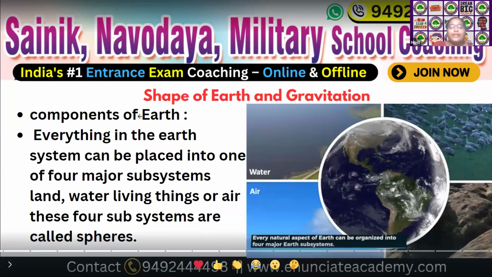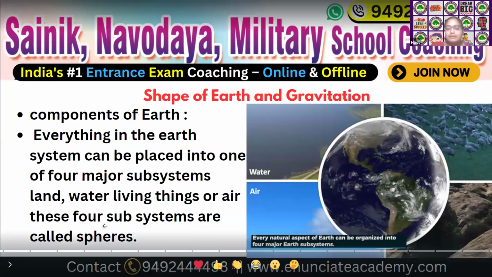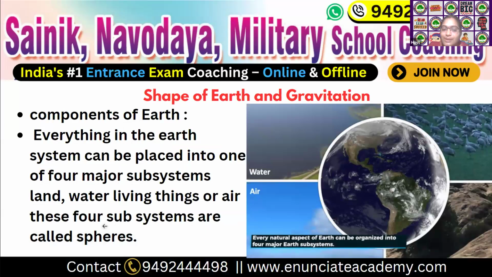What are the components of Earth? Everything in the Earth system can be placed into one of four major subsystems: land and water, living things, and air. These four subsystems are called spheres. What are the four subsystems?